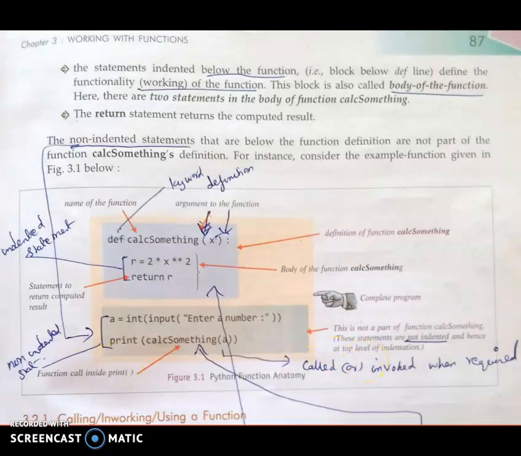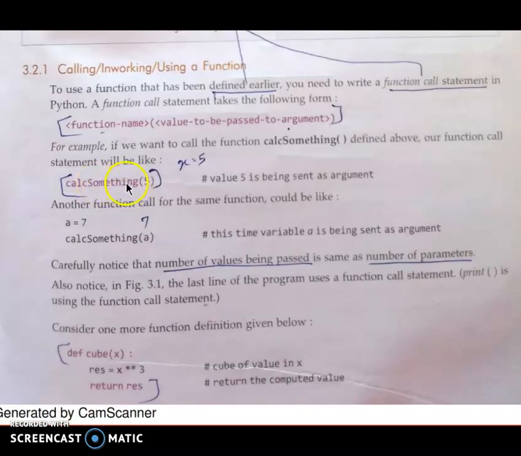Understand? Here you are calling the function with the function name followed by the parentheses. Here you are passing the argument 5. Here you are passing a literal. A literal means some constant value is passed to the function. Here you are passing the variable a to the function. The variable a contains a value. Instead of directly passing the value, you are passing the variable which contains the value 7. You can pass any number of arguments.